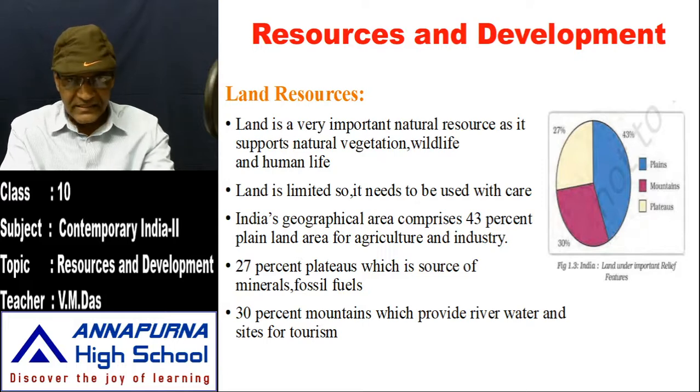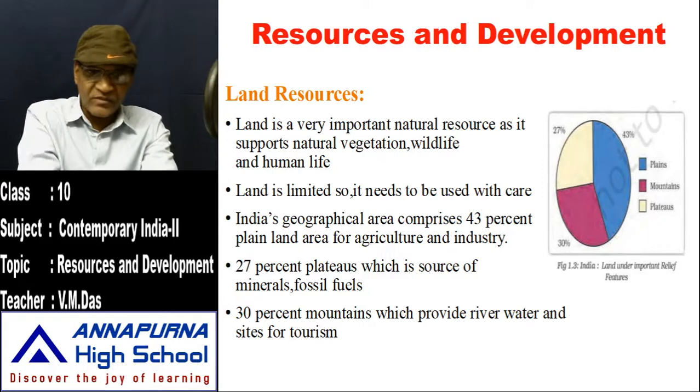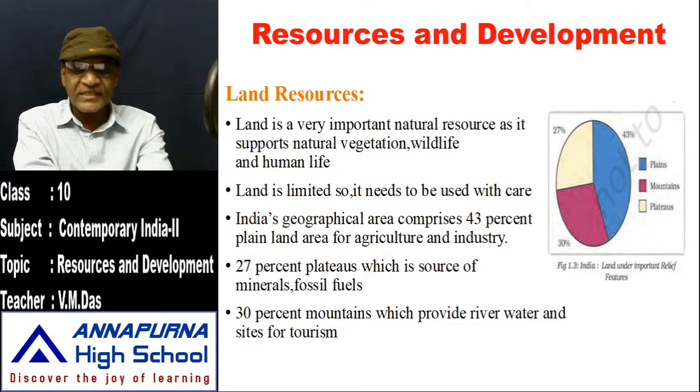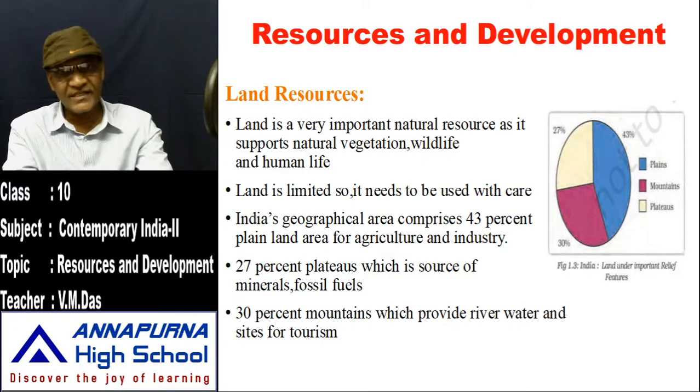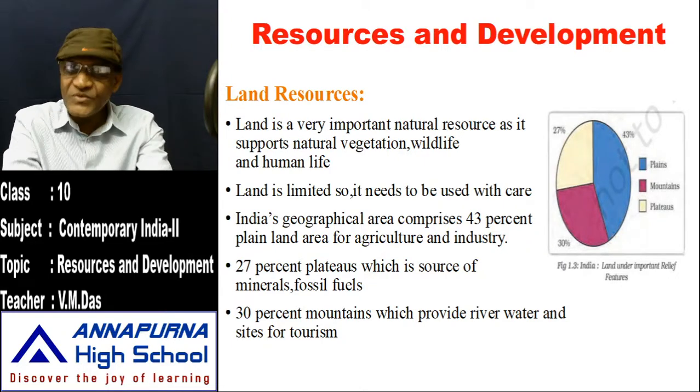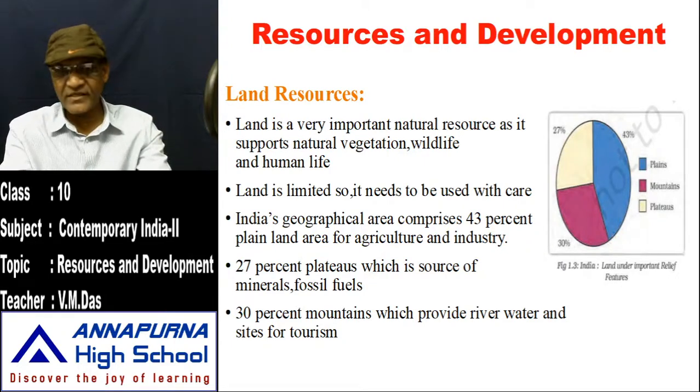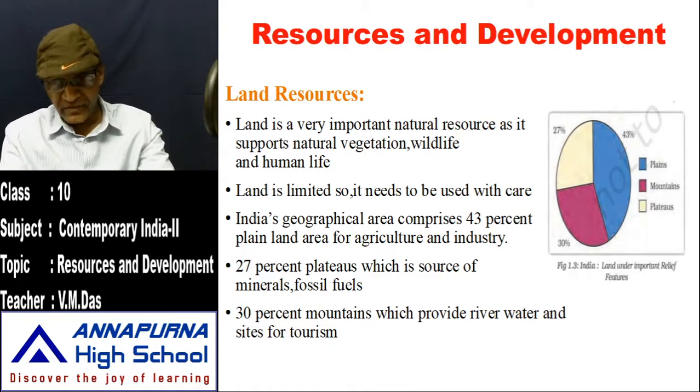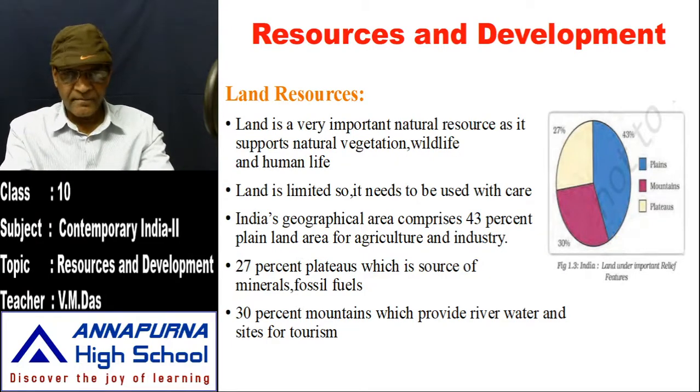So nearly 30% is mountains, which provide river water and also sites for tourism. Many tourists visit these mountains, so for that purpose also mountains are used. So, my dear children, look at the diagram once again: 43% plain land, 27% plateaus, and the remaining 30% mountains. All these come under land resources.